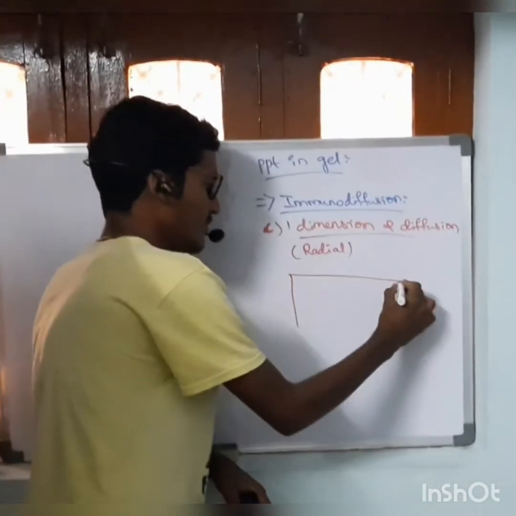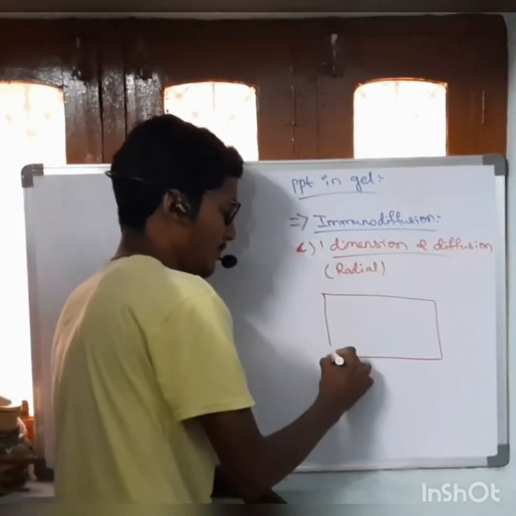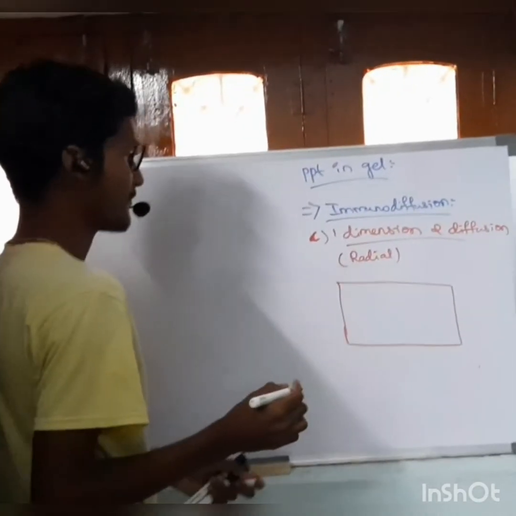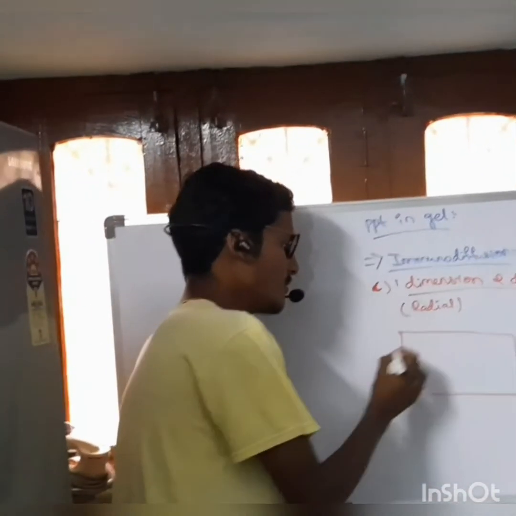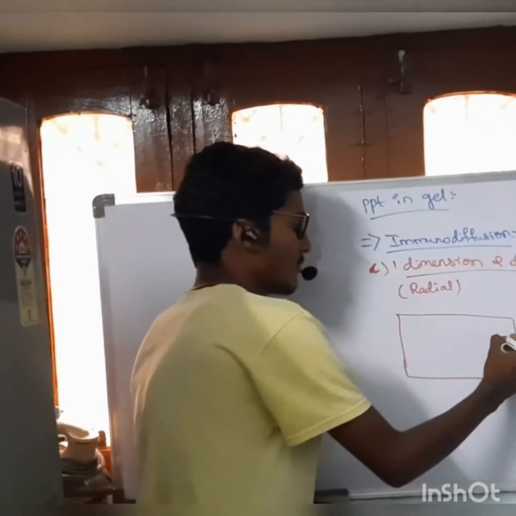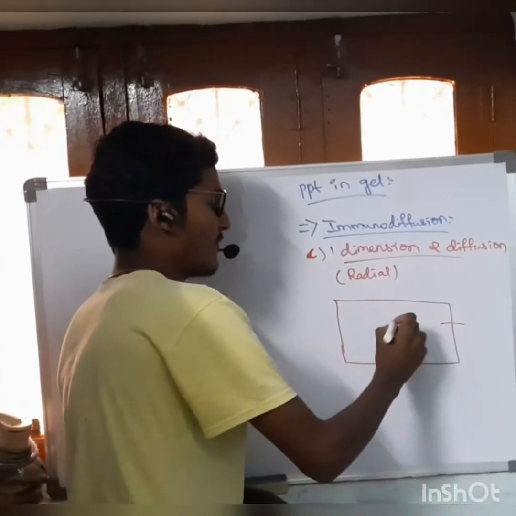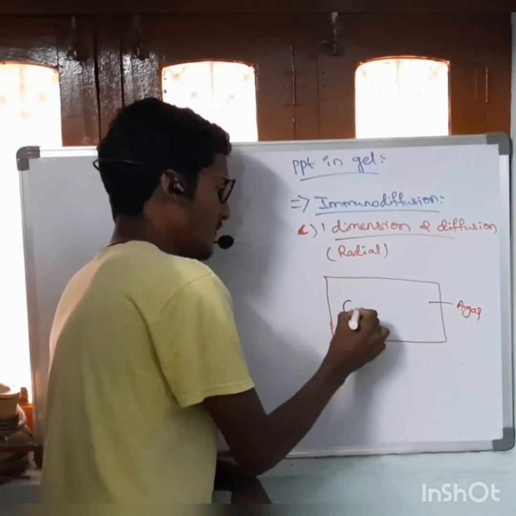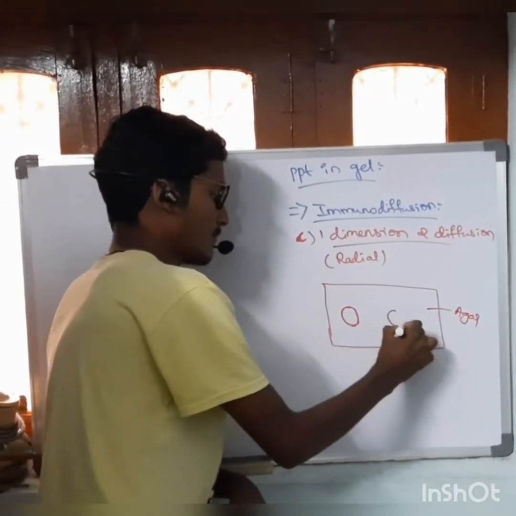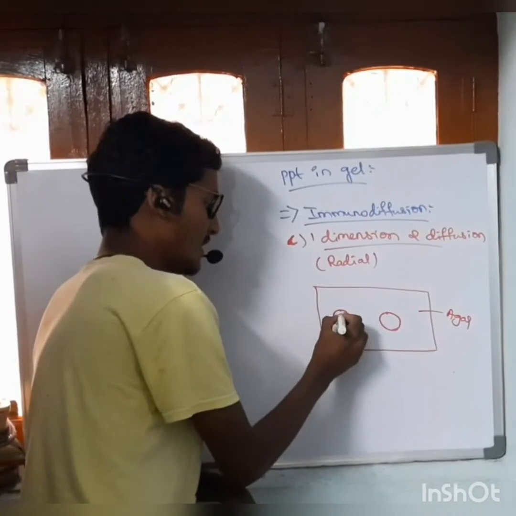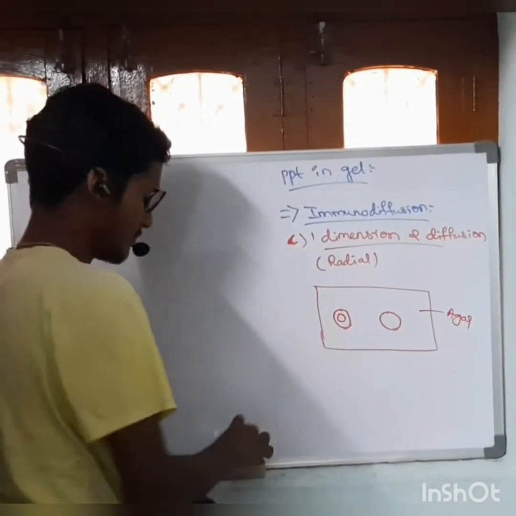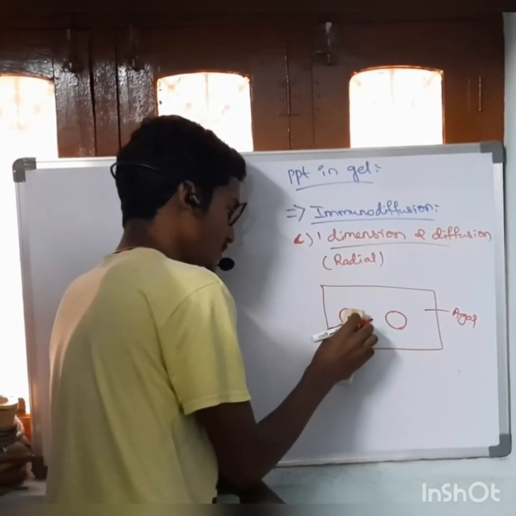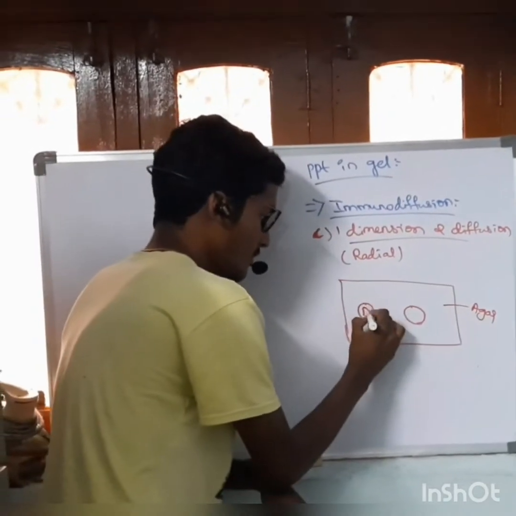A slide or a petri dish is taken and solidified with agar gel, wells are cut, and an antigen is added in it.